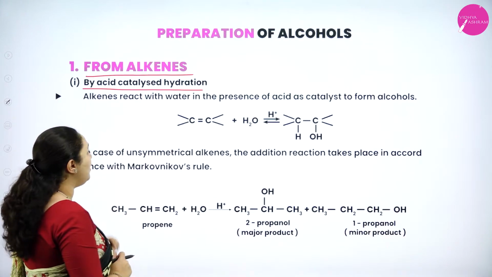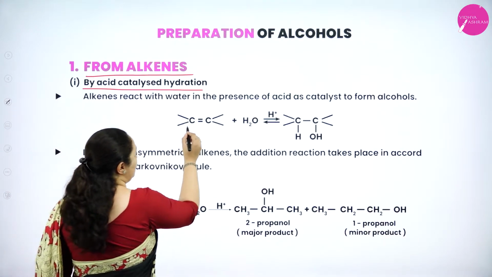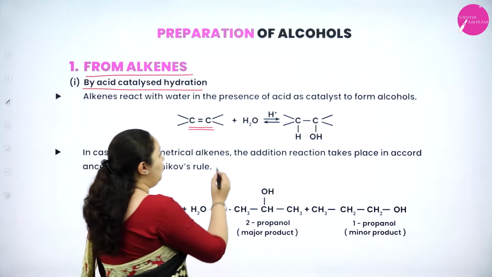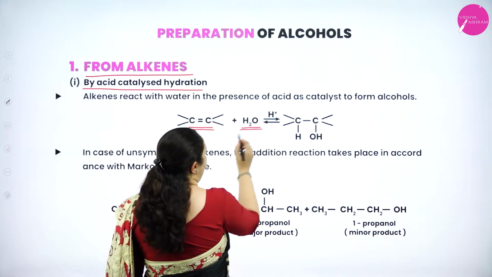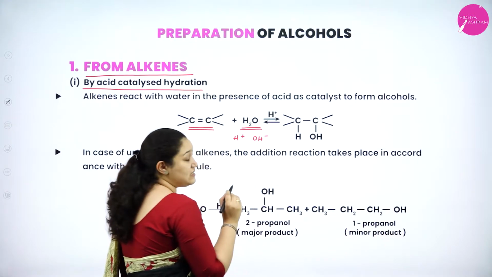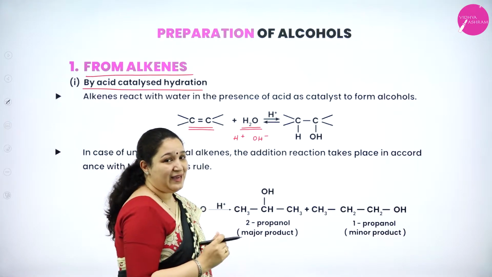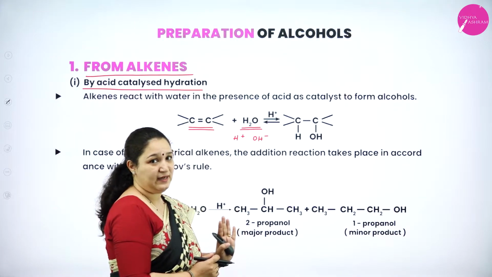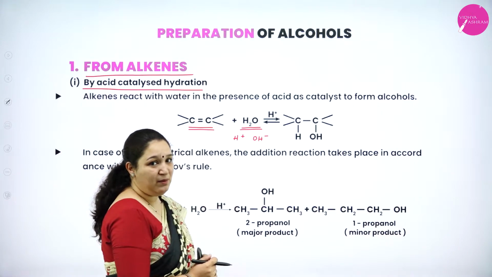Okay. So alkenes, we know it has got a carbon-carbon double bond, correct? And water has H plus and OH minus. I am taking it in a very simple way to understand. Actually, if you see the mechanism, it's not H plus and OH minus exactly. You will understand when I am teaching the mechanism.